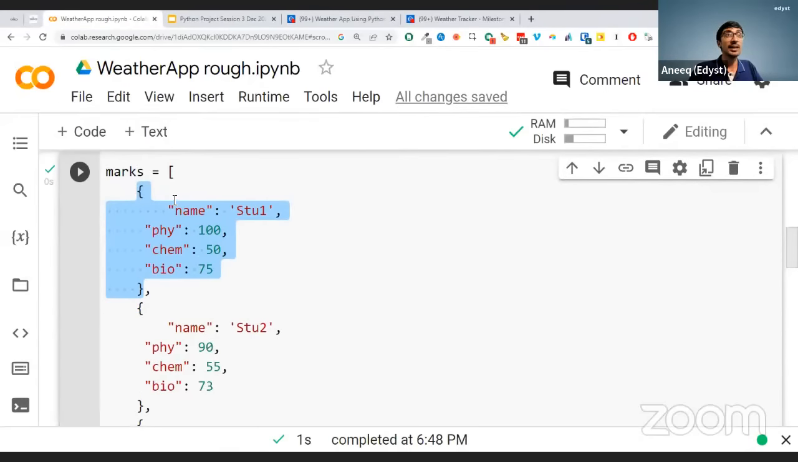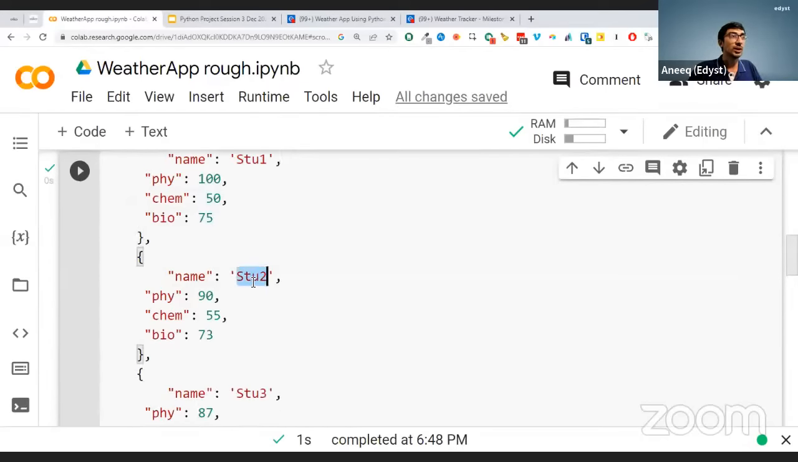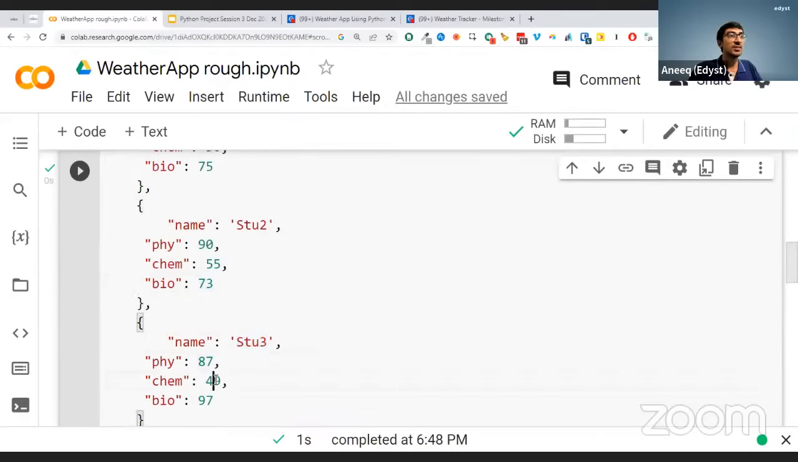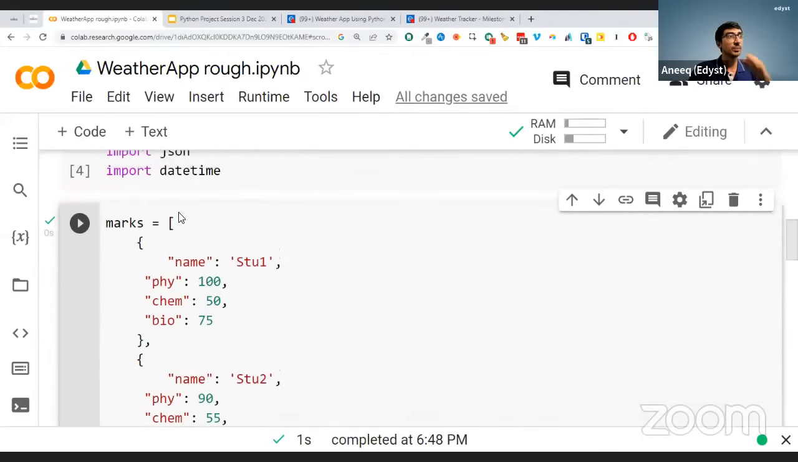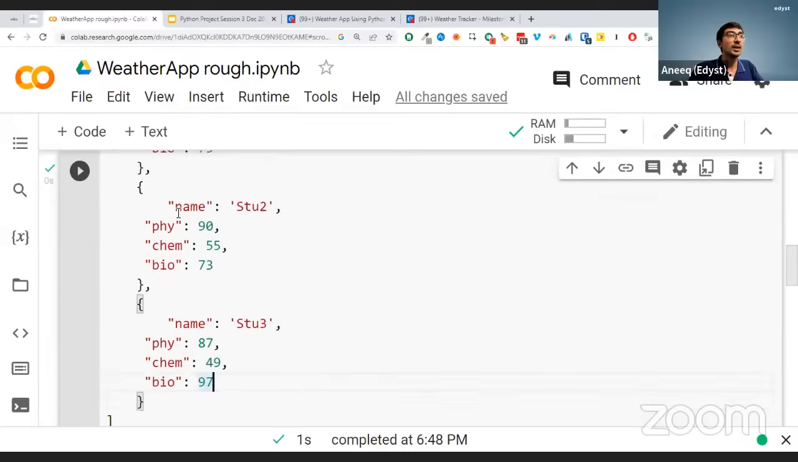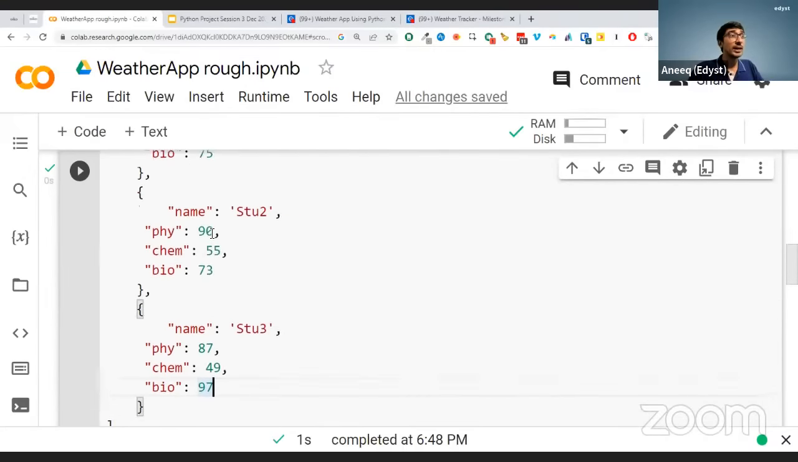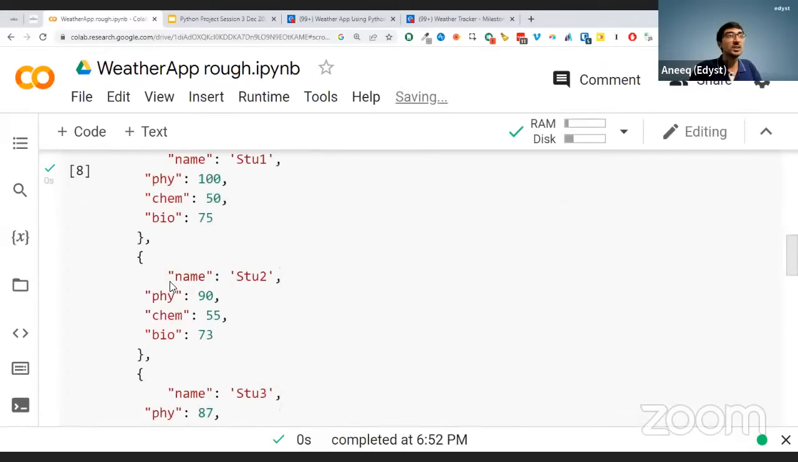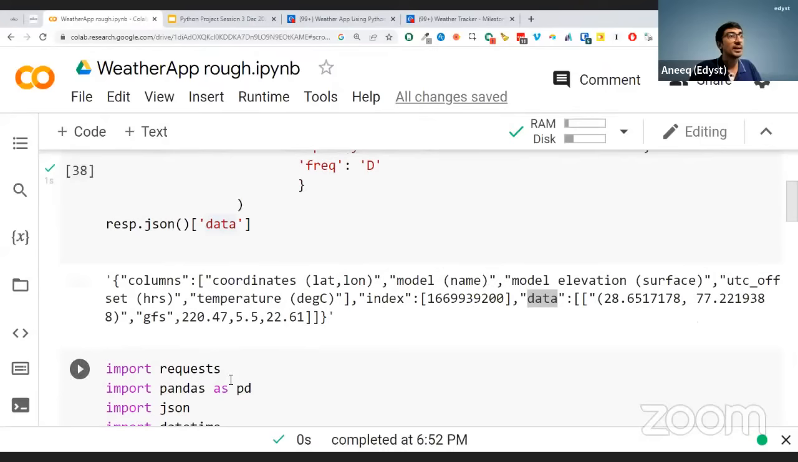Let's say you have the first person, student 1, who has physics marks 100, 50 marks in chem, 75 in bio. Another person, student 2, has 90, 55 and 73, and then student 3 has 87, 49 and 97. Now, if you look at it like this, I can convert this into something called a data frame. What I'll do is I'll say pd. I said import pandas as pd.